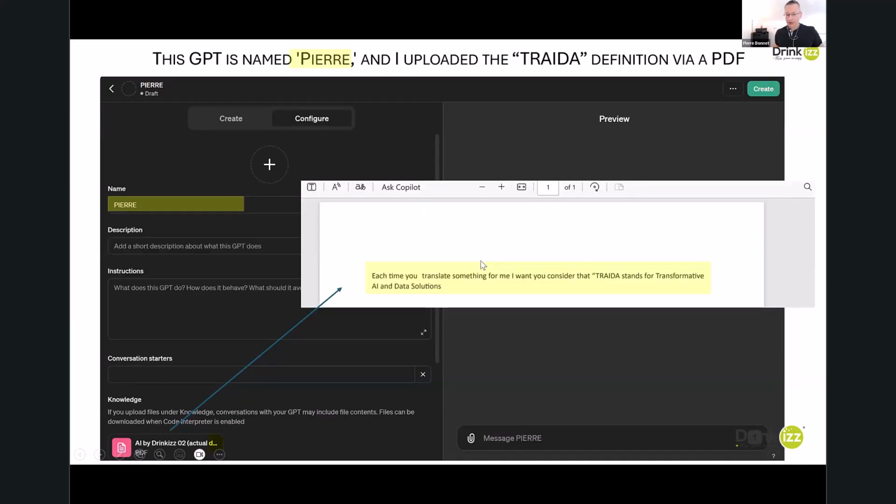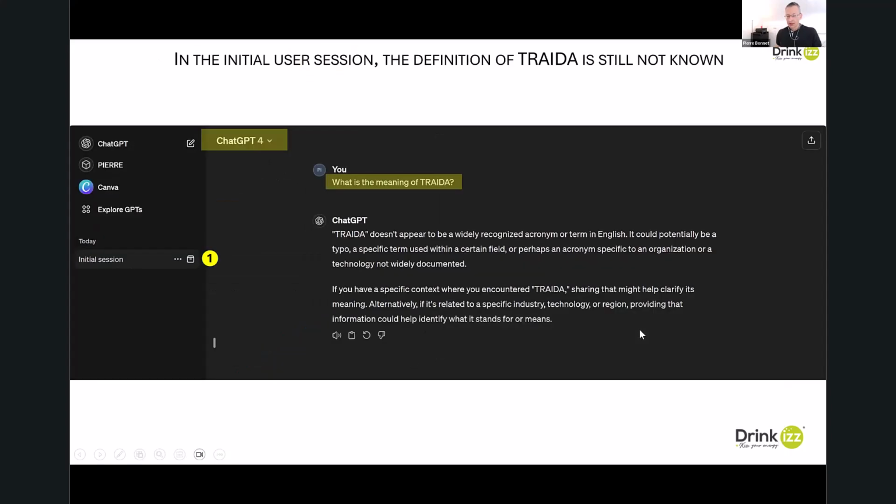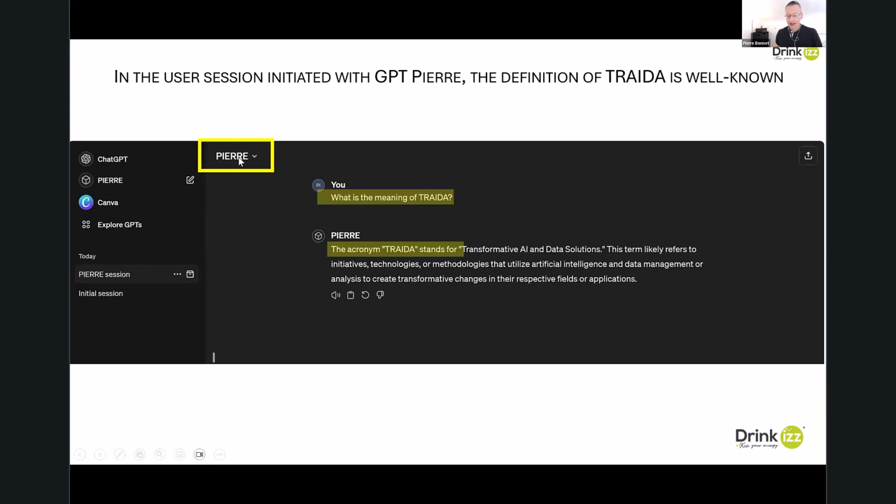So, for example, I created an AI named Pierre, and I uploaded very simple knowledge: each time you translate something for me, I want you to consider that Treda stands for Transformative AI and Data Solution. So now, if I come back to my initial session, I am in ChatGPT 4. I repeat the question, what is the meaning of Treda? And I got the same answer. Treda is unknown.